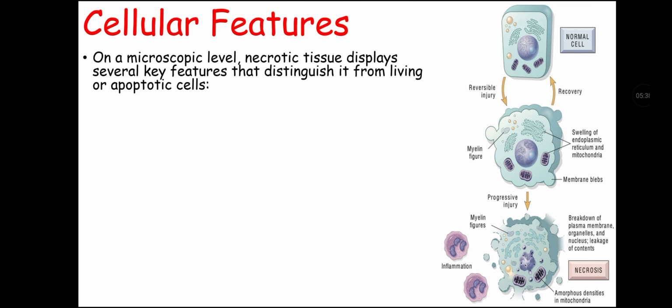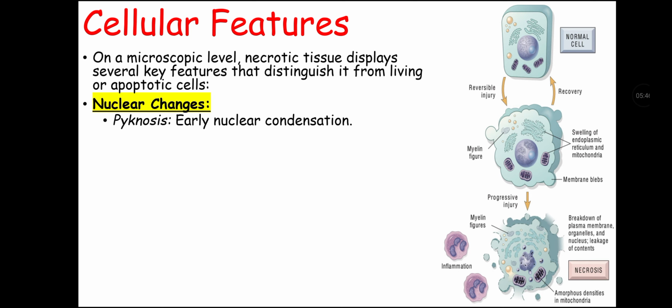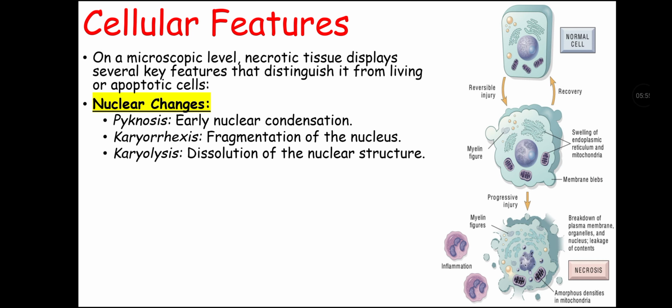On a microscopic level, necrotic tissue displays several key features that distinguish it from living or apoptotic cells. That includes nuclear changes, there may be pyknosis, that is early nuclear condensation, then karyorrhexis, that is fragmentation of nucleus, then karyolysis, that is dissolution of nuclear structure, and it also shows cytoplasmic changes.